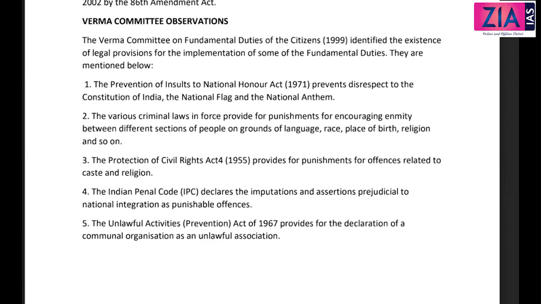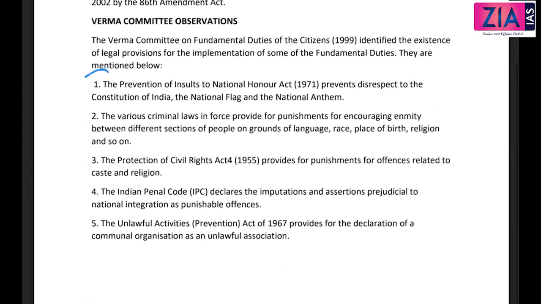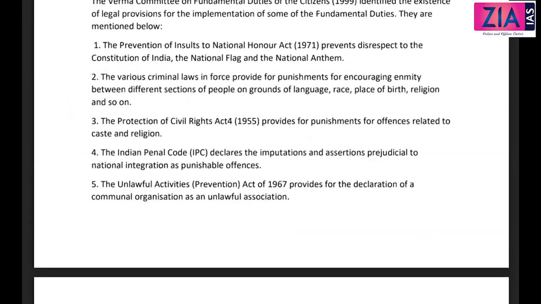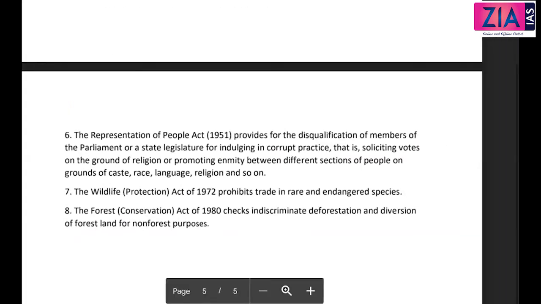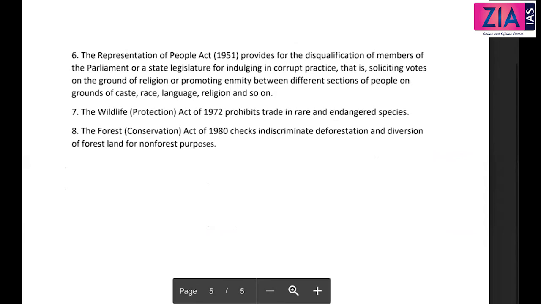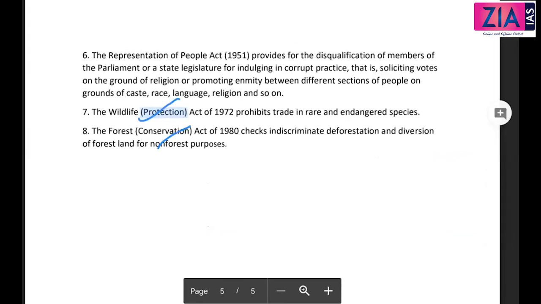So here are some of the laws which are consistent with the fundamental duties. The Prevention of Insults to National Honour Act. This is actually protecting the first one, right? Respecting the national anthem, Constitution, and national flag, etc. Similarly, the Protection of Civil Rights Act provides punishment for offences related to caste and religion. The Indian Penal Code covers most of them. The Unlawful Activities Prevention Act will prevent communal organizations and unlawful associations, etc. Similarly, the Wildlife Protection Act and Forest Act, all these will protect the environment also.